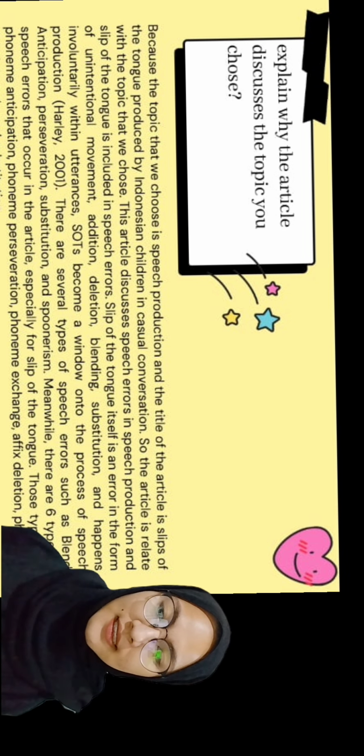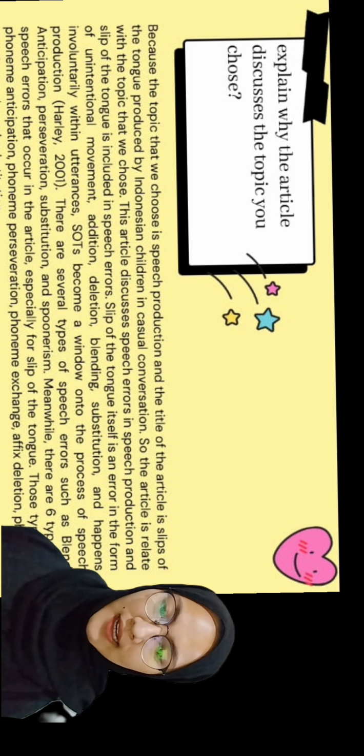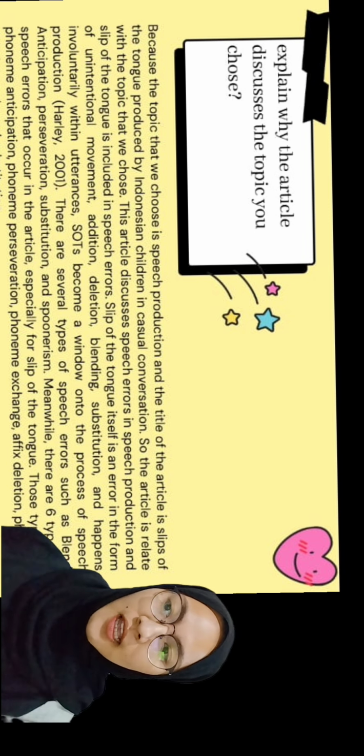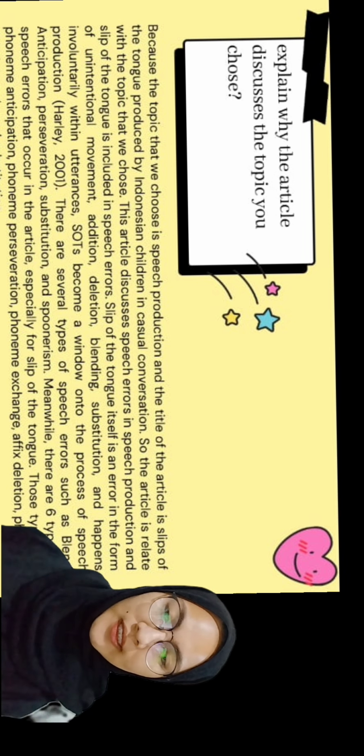This article discusses speech errors in speech production, and slip of the tongue is included in speech errors. Slip of the tongue itself is an error in the form of movement, addition, deletion, blending, or substitution, and happens involuntarily within an utterance, and SOTs become a window into the process of speech production.